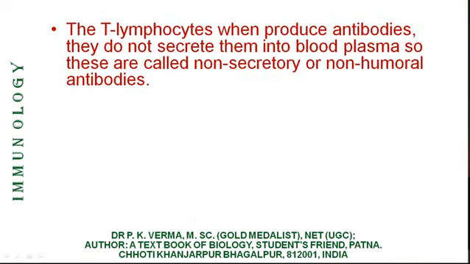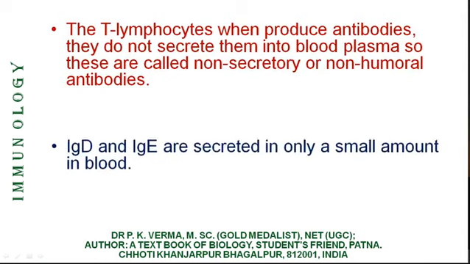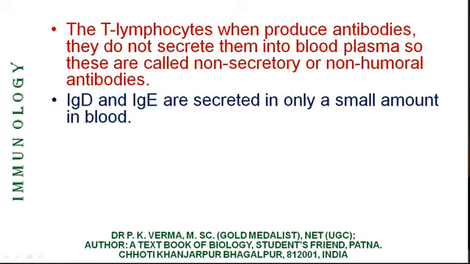On the other hand, when the T lymphocytes produce antibodies, they do not secrete them into blood plasma. So these are non-secretory or non-humoral. IgD and IgE are secreted in only a very small amount in blood plasma because these are mostly produced by the T lymphocytes.